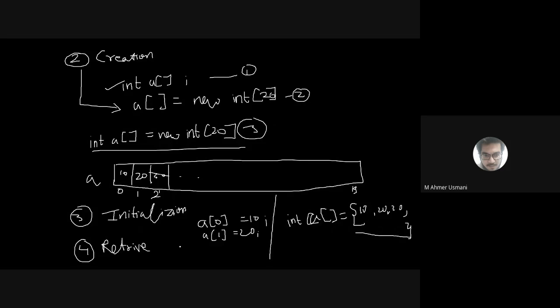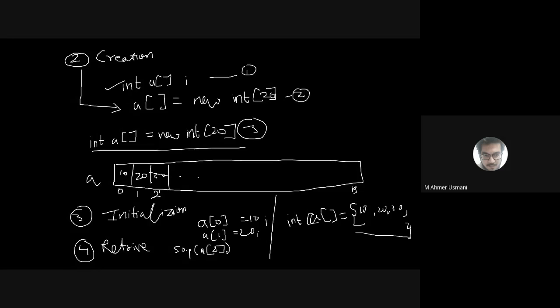I can do that with System.out.println, और मैं क्या डालूंगा उसके अंदर? a of 2. सो a of 2 डालते ही मुझे उस जगह पे जो भी वैल्यू रहेगा वो मुझे प्रिंट हो जाएगा. So in order to retrieve, I can retrieve it on the basis of the index number. I can retrieve on the basis of a for loop also. So for loop के अंदर मैं i लगा करके I can increment the index number and I can print all the values in an array.